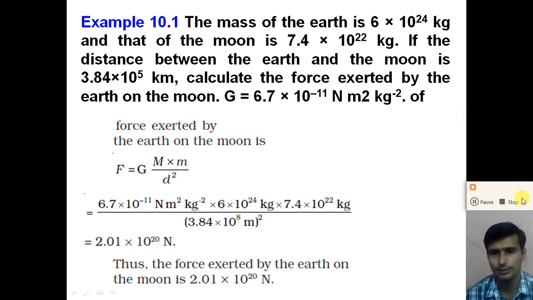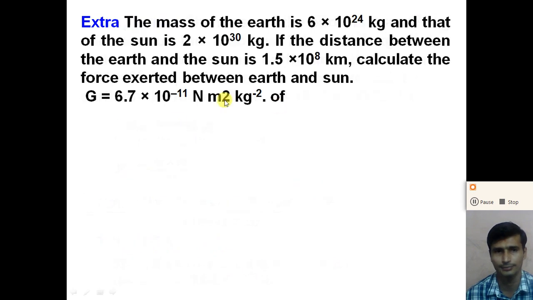So how do we calculate this? We calculate by first calculating the power of 10: minus 11 plus 24 plus 22 and minus 16. We get 10 raised to 20, right? And if you multiply and divide the values, we get 2 into 10 raised to 20 Newton. So dear student, try to calculate the similar example given in the next slide, right?